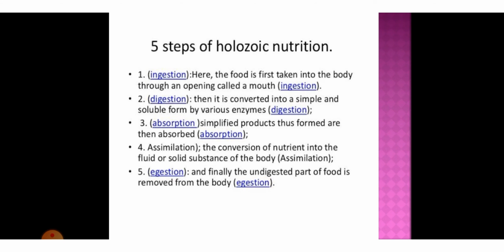Then absorption, where the simplified nutrients are absorbed. Assimilation, the conversion of nutrients into the fluid or solid substances of the body. Then egestion, where finally the undigested part of the food is removed from the body. So these are the 5 steps of holozoic nutrition: ingestion, digestion, absorption, assimilation and egestion.